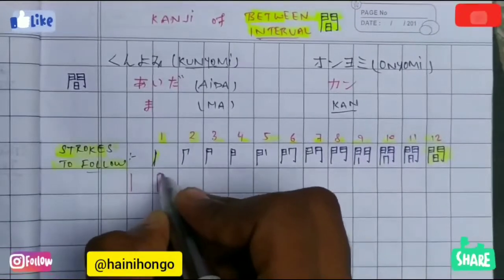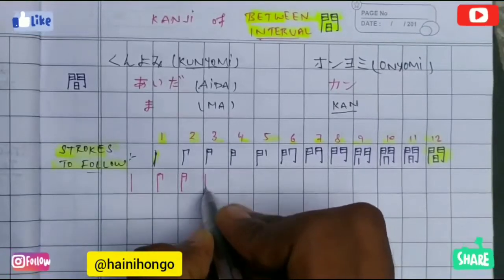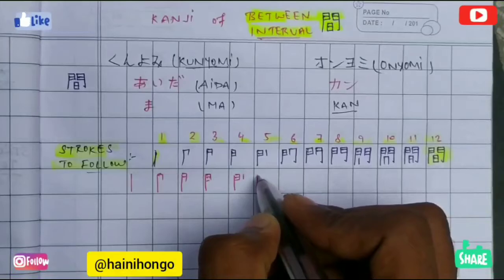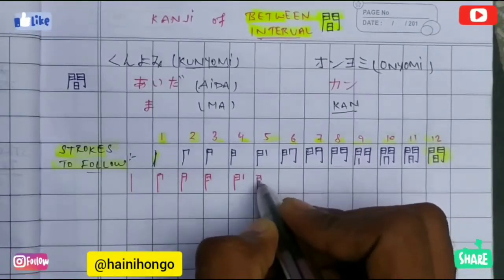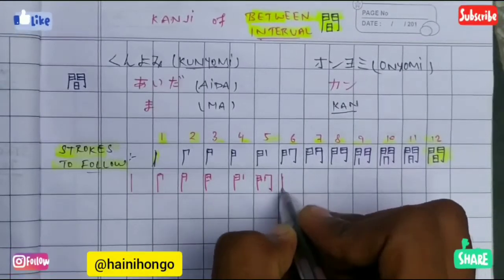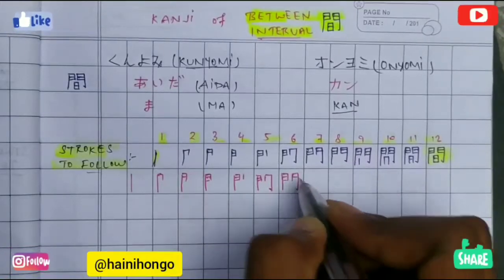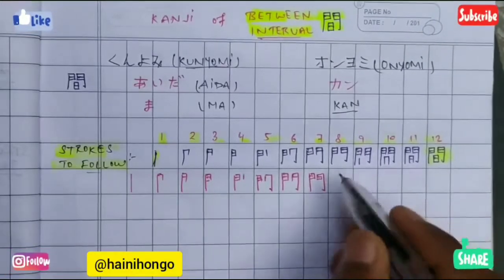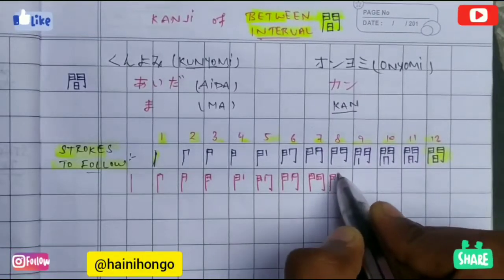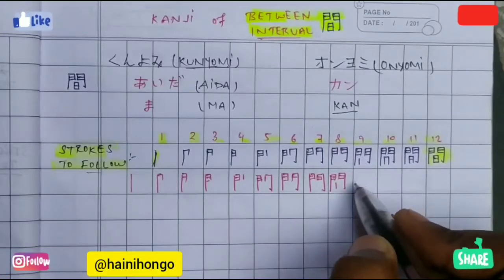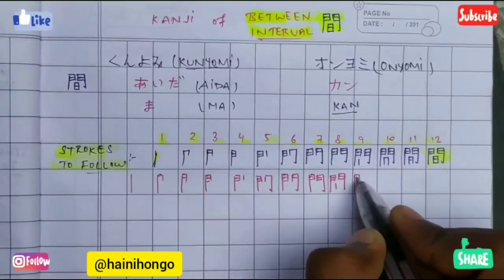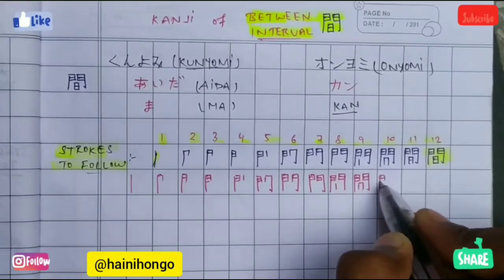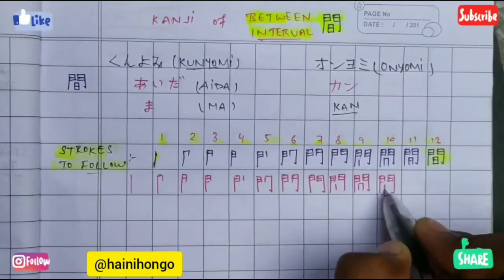Ichi, ichi ni, ichi ni san, ichi ni san yon, ichi ni san yon go, ichi ni san yon go roku, ichi ni san yon go roku nana, ichi ni san yon go roku nana hachi, kyu, ju, juichi.